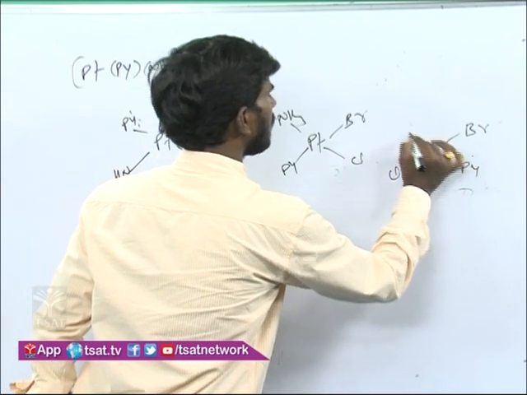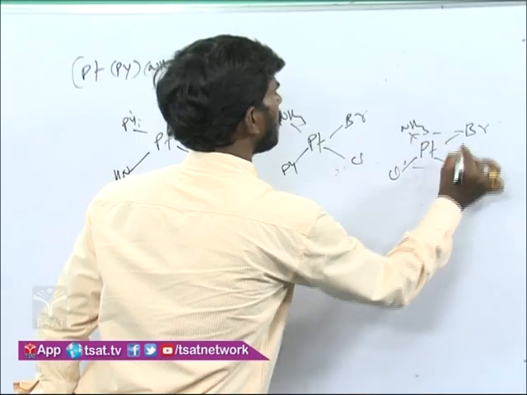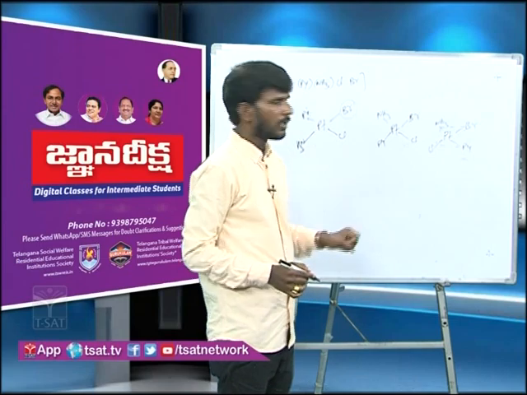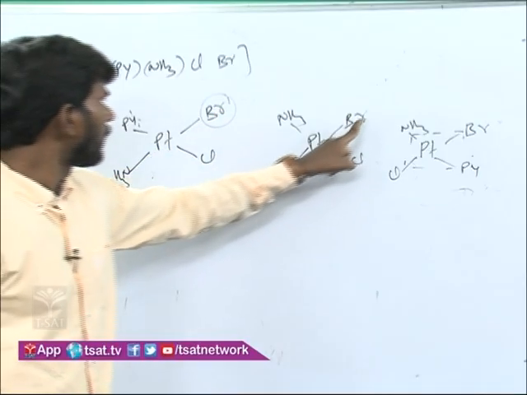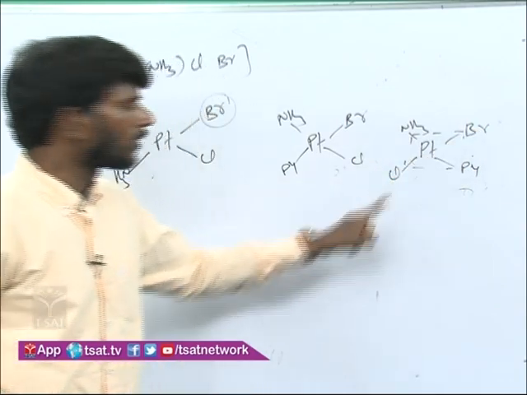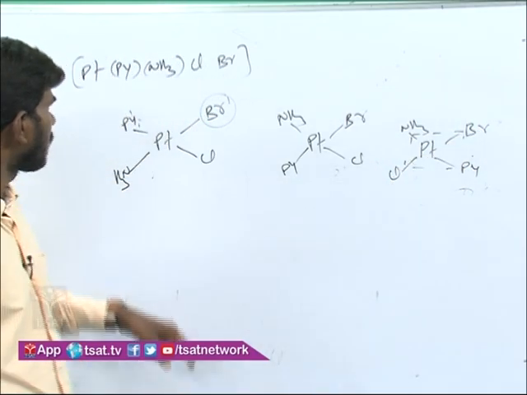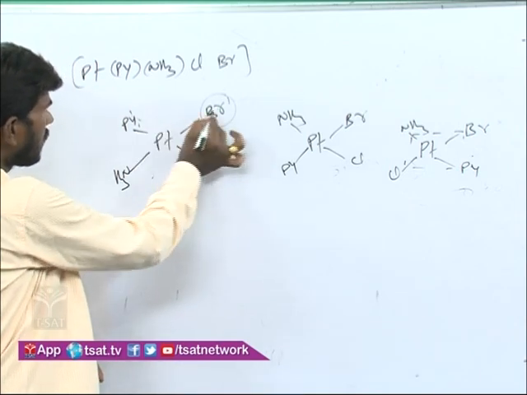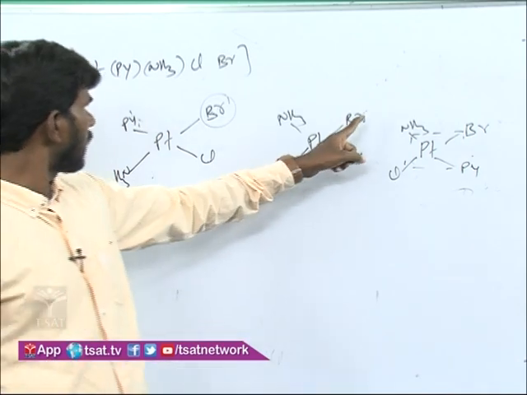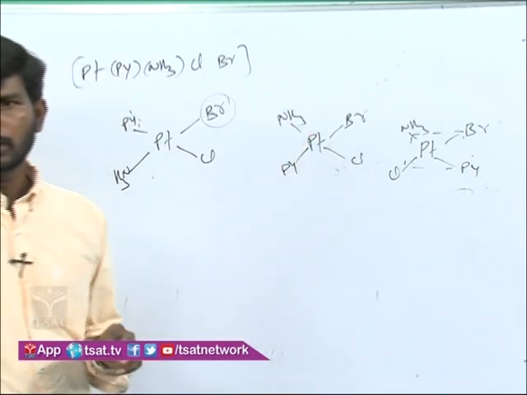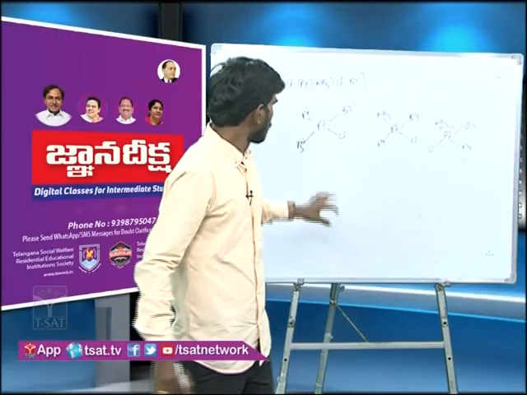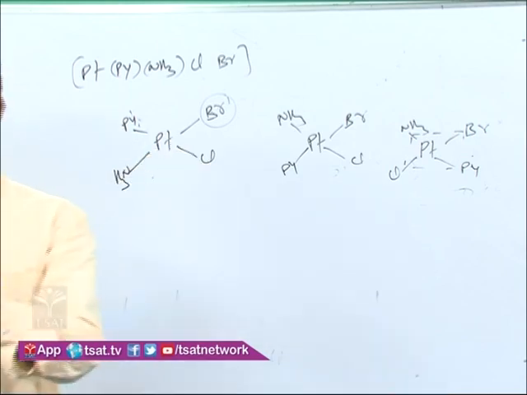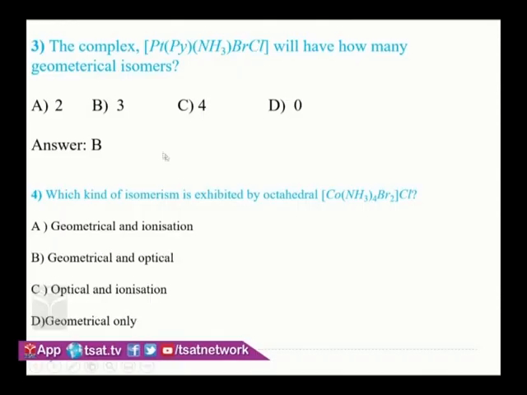Now everything is covered in this. If you take one ligand, it should be cis to the remaining 3 and trans to the remaining 3. So here you see Br is trans to ammonia, Br is trans to pyridine, Br is trans to chlorine, over. Br should be cis to the remaining 3 also. Br is cis to chlorine, this position is the cis position. So Br is cis to pyridine. Even Br is cis to ammonia also, that is over. Like that you can count, all the other ligands also will have trans to one other and cis to the others. Like that it is going to exhibit 3 geometrical isomers.